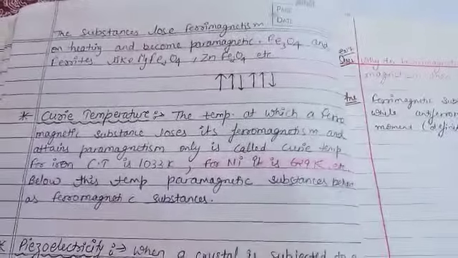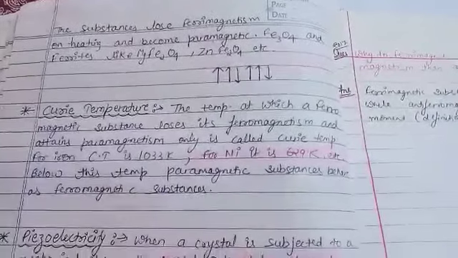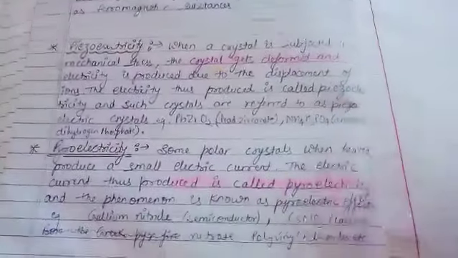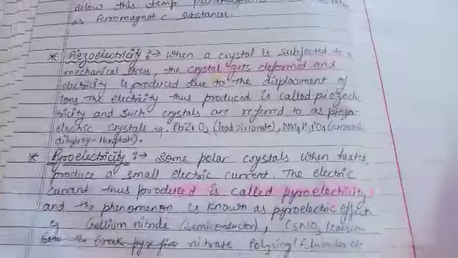Now we have two terms, although both are extra, they are important. One is piezoelectricity and one is pyroelectricity.